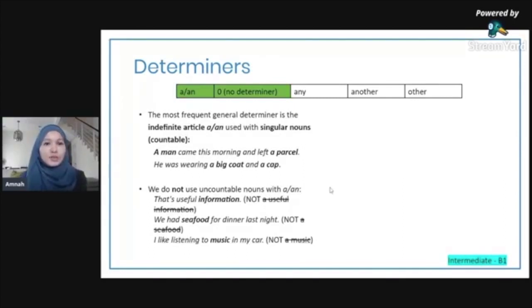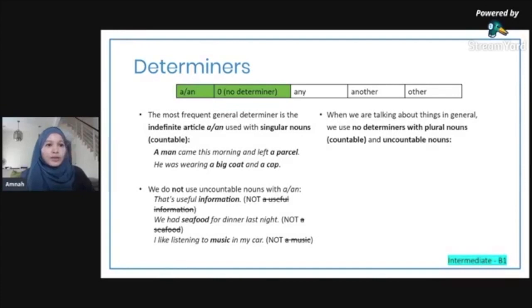I like listening to music in my car. You don't say, I like listening to a music in my car. You can say, I like listening to a song. I like listening to songs, but music is an uncountable noun. So remember, a or an is only for singular nouns. It's not for plural nouns, and it's also not for uncountable nouns.